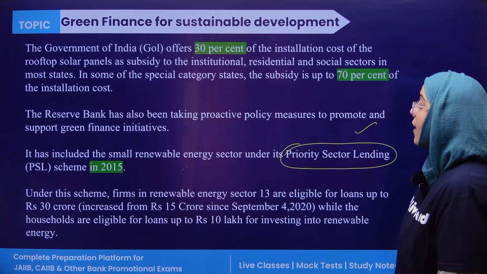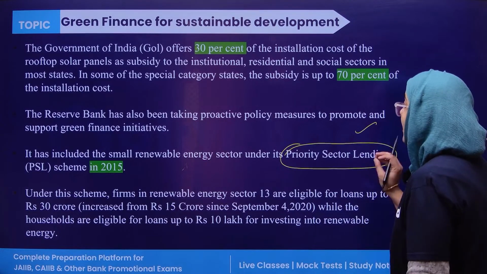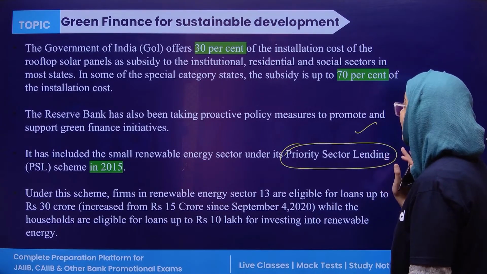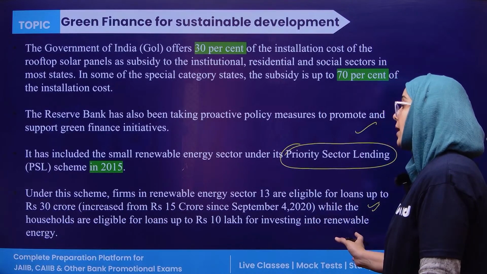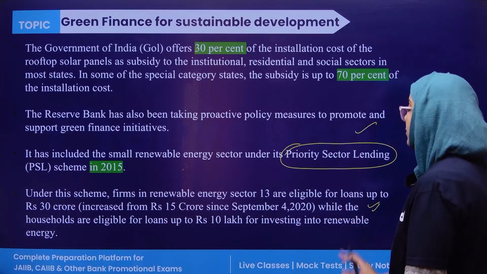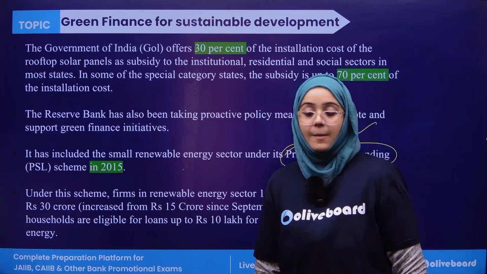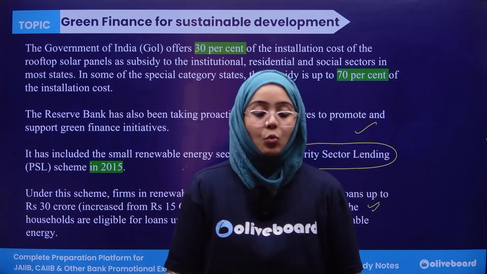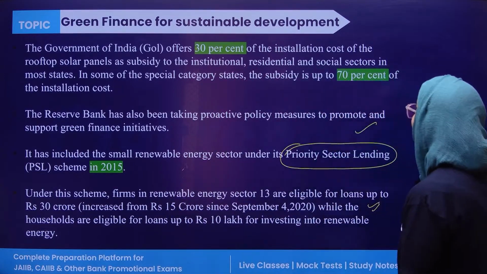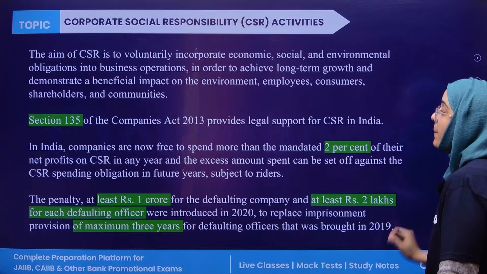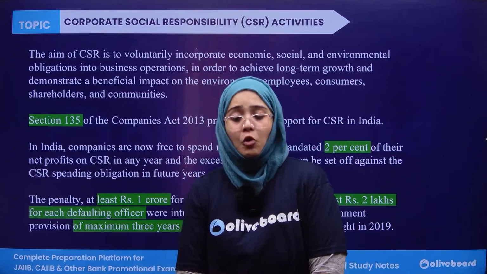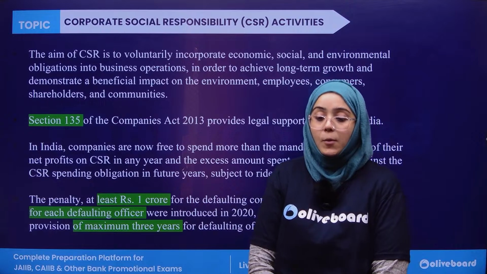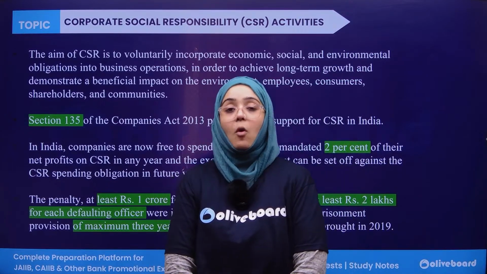Under this scheme, firms in the renewable energy sector, goal 13, are eligible for a loan up to 30 crore, which is increased from 15 crore. So these are the steps taken by RBI towards green financing for the sustainable development of the economy.